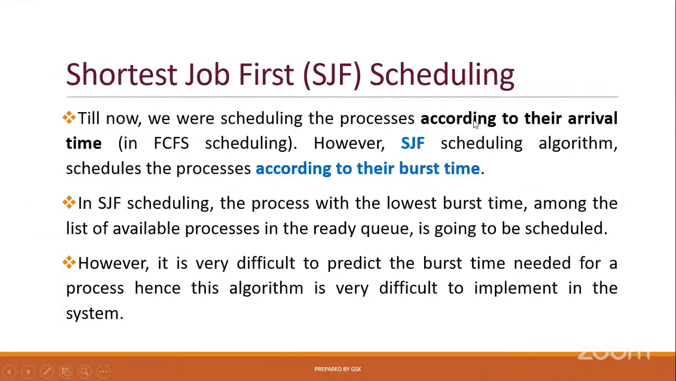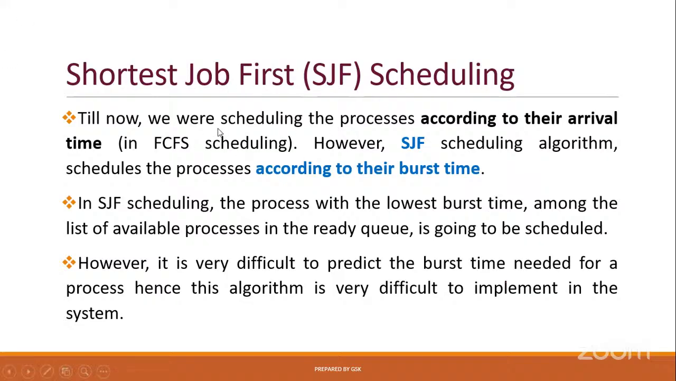Now, the next one is the shortest job first scheduling algorithm. By the name also you can understand the concept: shortest job first. Shortest means the process which takes very little time to execute. Technically, the process which has the lowest burst time will be executed first. That is the condition we implement in the shortest job first scheduling algorithm.